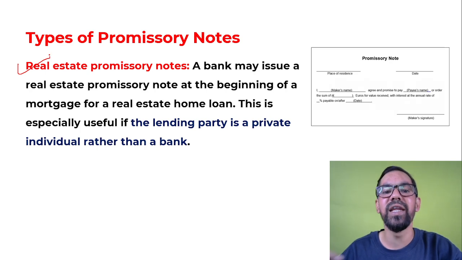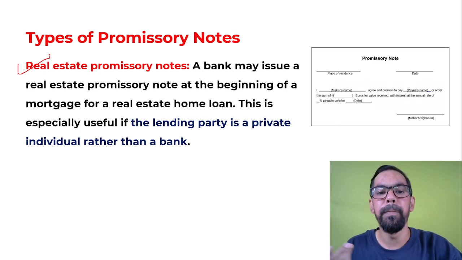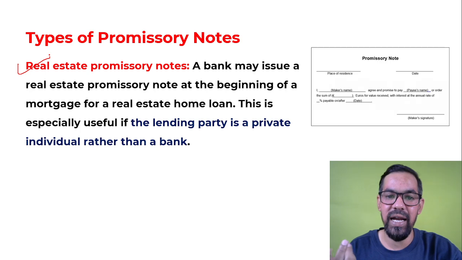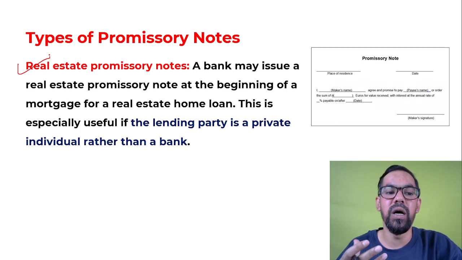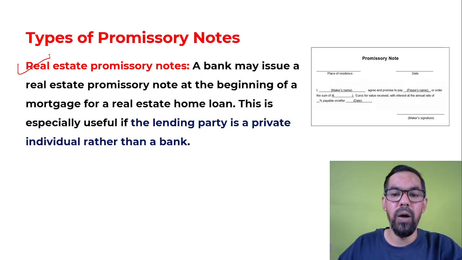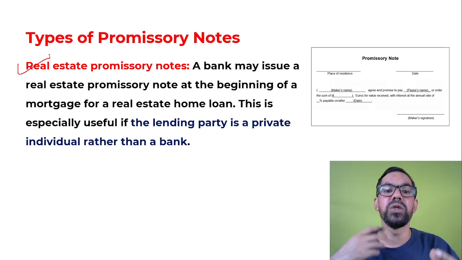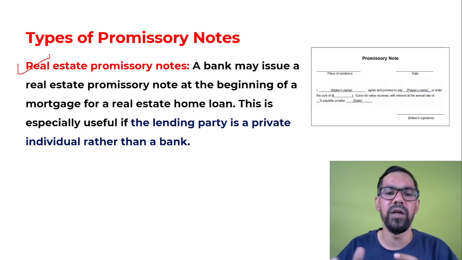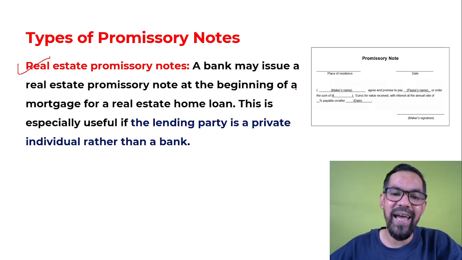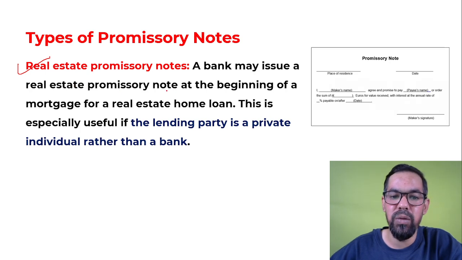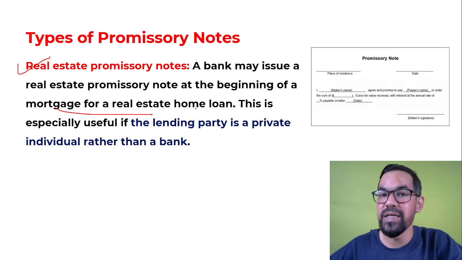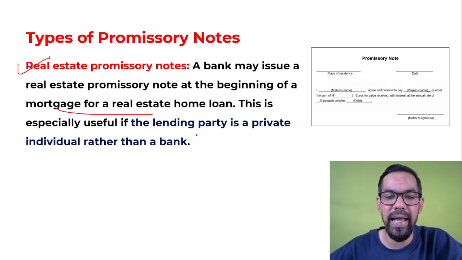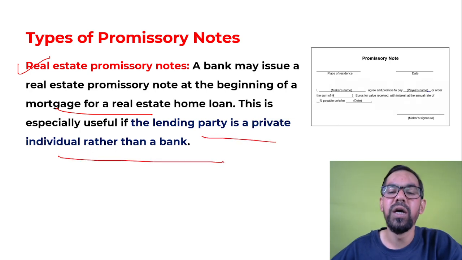Real estate, as the name states, is generally used for the buying and selling of properties. Even when we buy a house and the construction is going on, you have to present some documents, or lenders can also use this one. A bank may issue a real estate promissory note at the beginning of a mortgage for a real estate home loan. This is especially useful if the lending party is a private individual rather than a bank.